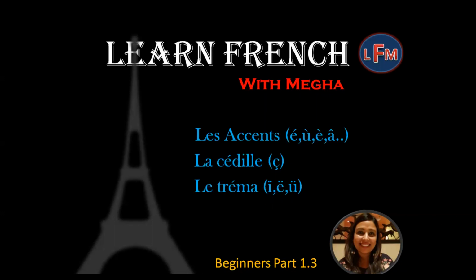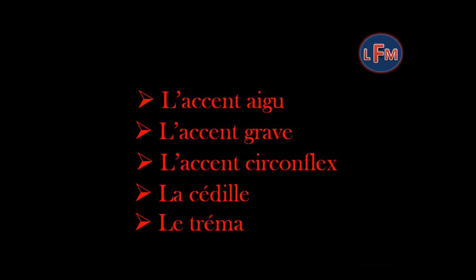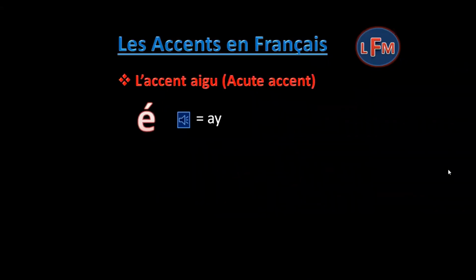Before watching this video, I suggest you learn the pronunciation of French letters from my previous video, Alphabets and Vowels, if you have not learned it yet, and you can get the link of my previous videos below in the description. Well, in this lesson, we are going to learn l'accent aigu, l'accent grave, l'accent circonflexe, la cédille, et la tréma.